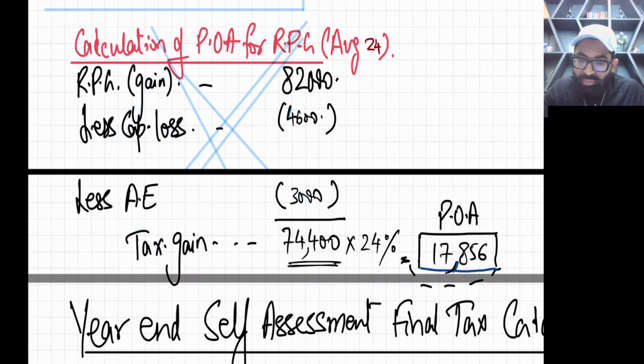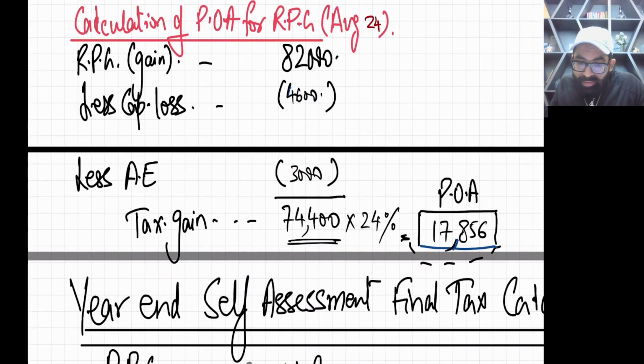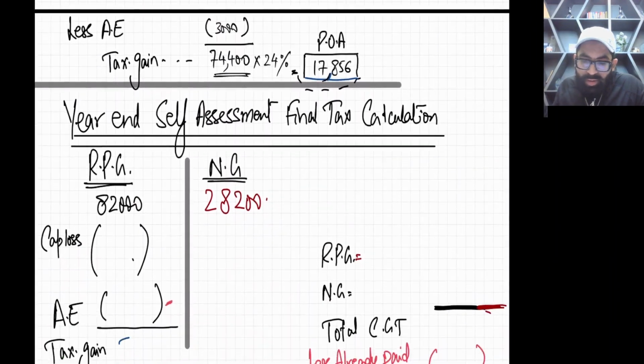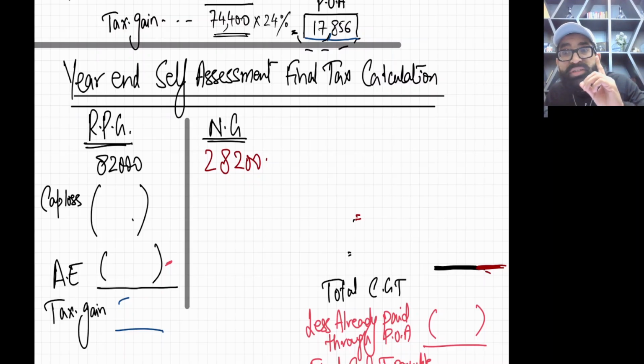Okay. Now just forget about this POA working, and just keep this POA, this advance tax, within 60 days. Within 60 days of the gain you have to pay. Now what will happen at the year end? At the year end, you need to calculate all CGT right from zero, as if you have not done any calculation in the past. Okay, year end self-assessment final tax calculation.